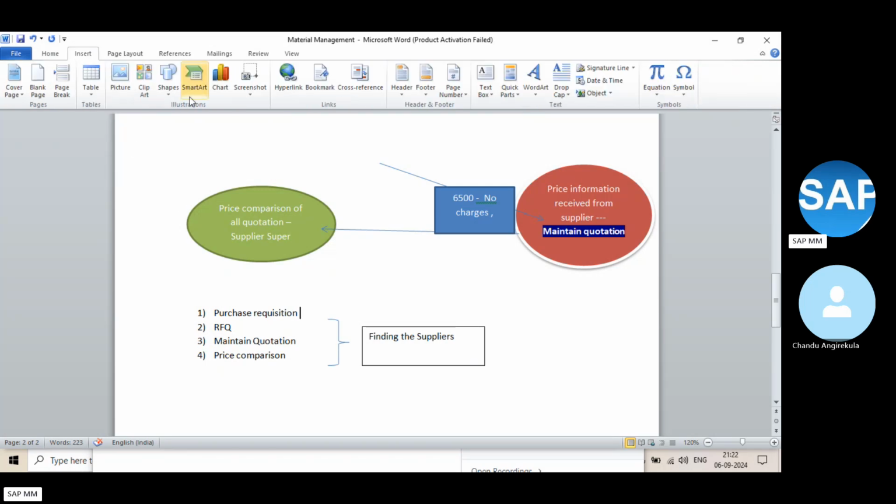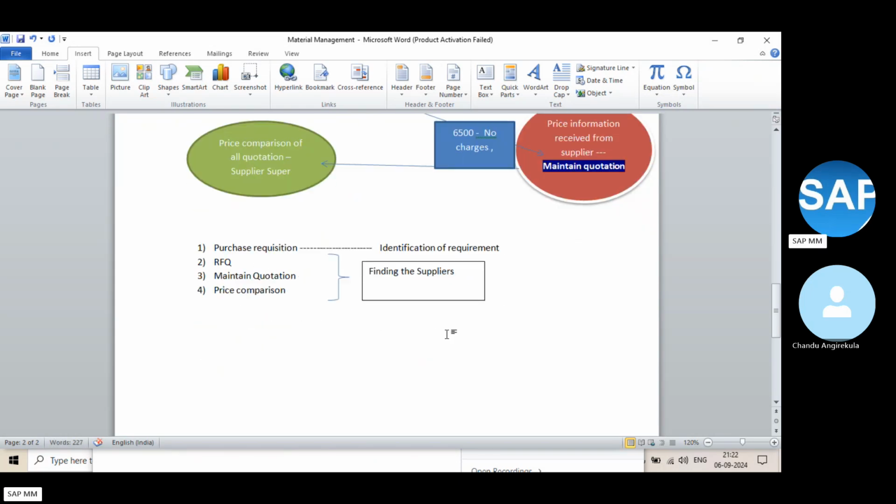And this first step is identification of the requirement. Now I know what product is required, how much, when, where exactly it is required, and who can supply it. I know the price information, everything. So why are we waiting? We can order this product. Whoever is ready to supply, we order the product. That is called purchase order.